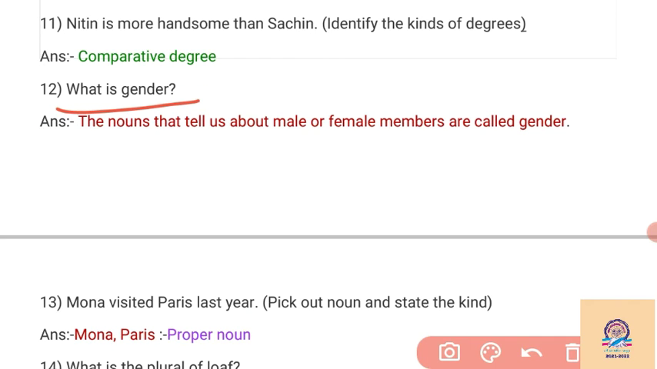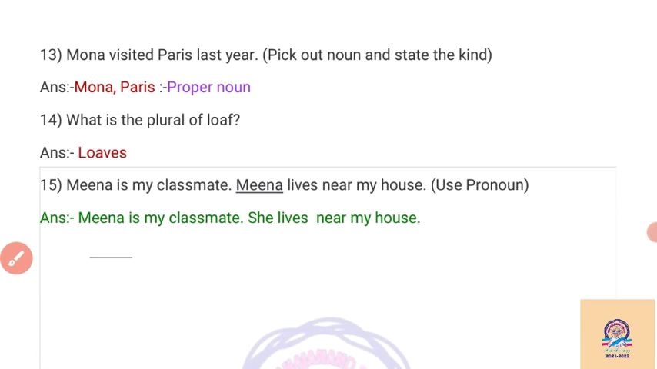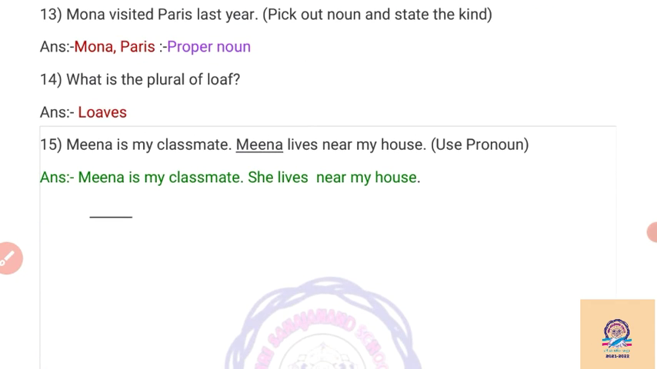Then, what is gender? The noun that tells us about a male or female member is called gender. So we have to write the definition: the noun that tells us about male or female member is called gender. Then, Mona visited Paris last year. What we have to do here? Pick out noun and state the kind. Here Mona and Paris are proper nouns because both are special names. So we have to write Mona and Paris are proper nouns.